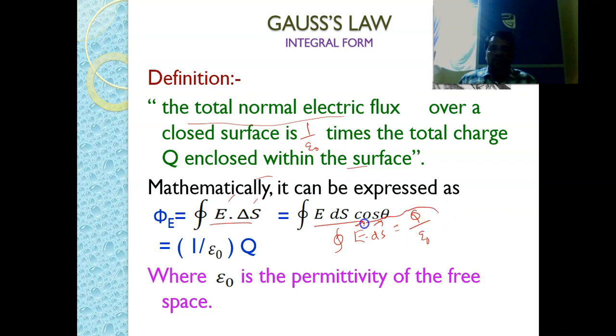This is the mathematical statement of our Gauss law, where epsilon naught is the permittivity of free space. If you want to apply Gauss law in a medium, then this epsilon naught has to be replaced with epsilon.